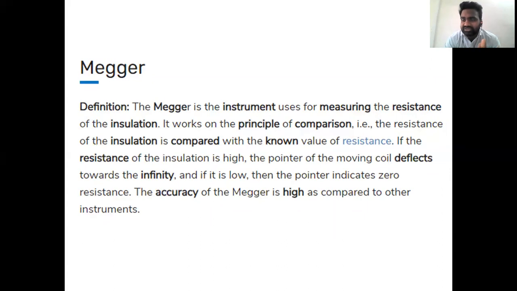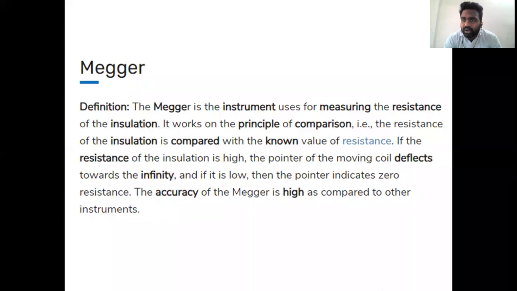In previous classes, we discussed the classification of measuring resistances. Measuring of resistance can be classified into three types: measuring of low resistance, measuring of medium resistance, and measuring of high resistance.